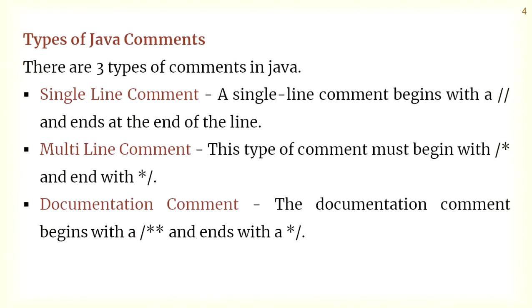Types of Java comments. There are three types of comments in Java. Single line comment: a single line comment begins with a double slash and ends at the end of the line. Multi-line comment: this type of comment must begin with slash and asterisk and end with asterisk followed by slash. Documentation comment: the documentation comment begins with slash and double asterisk and ends with asterisk and slash.